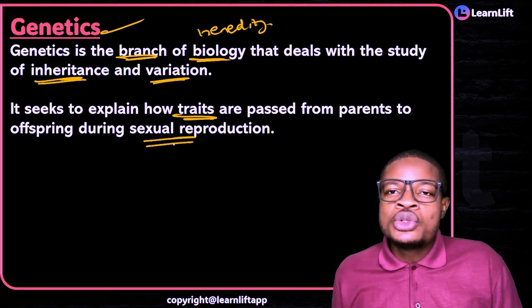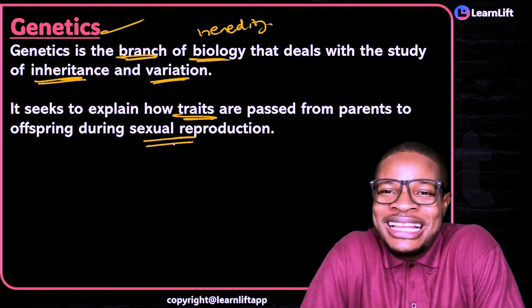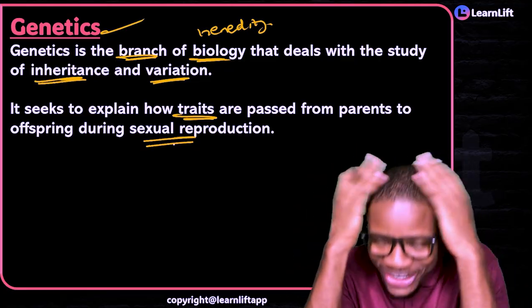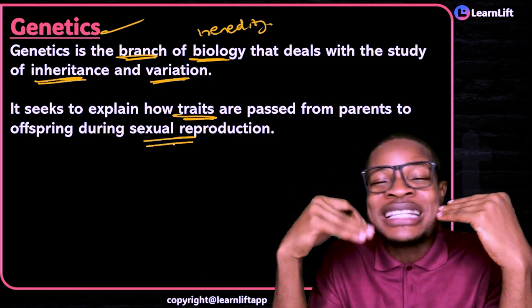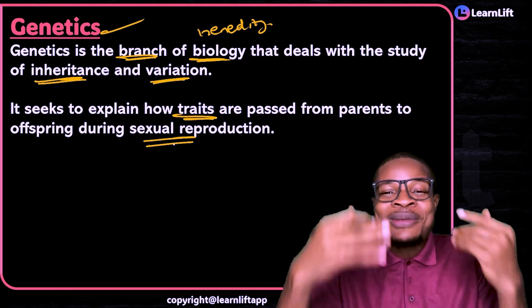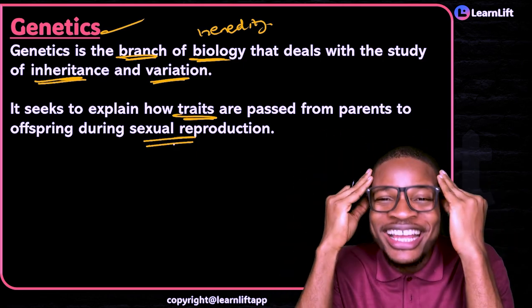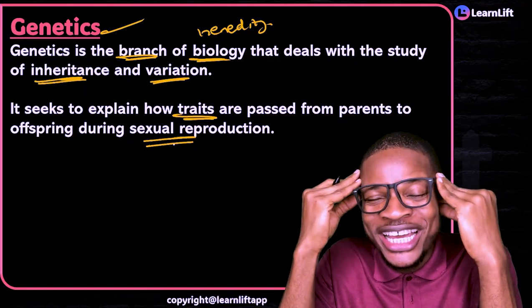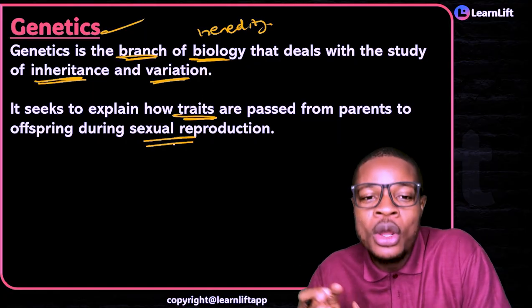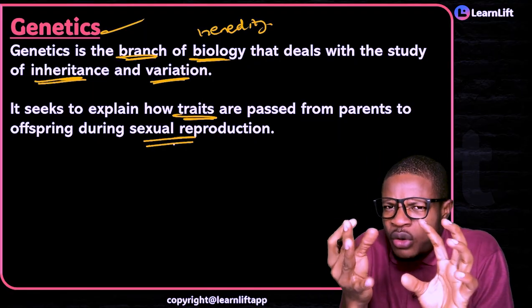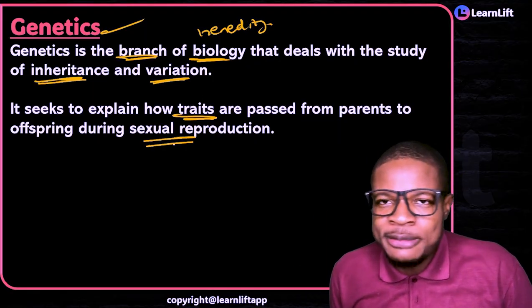You know, there are some children that when their daddy smiles, they will smile, and put a hand on their head. Let's say the baby is like 5 years old, the child smiles and puts a hand on his head. A chip of the old block. You can see that this child is doing exactly like the parent. So how those traits come into play, it is genetics that explains them to us.